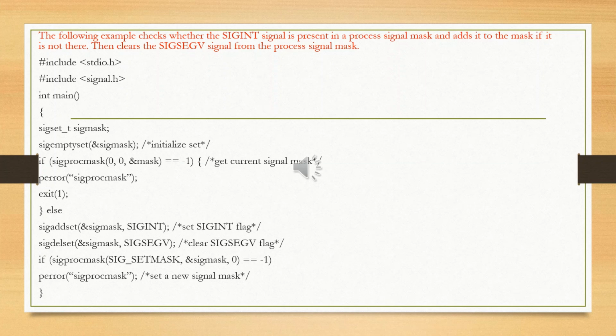Further, we write perror. If the sigprocmask operation returns -1, then exit the corresponding function.